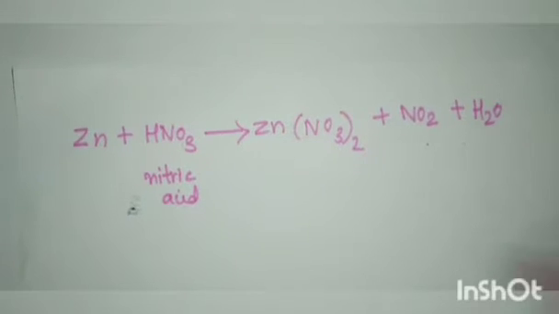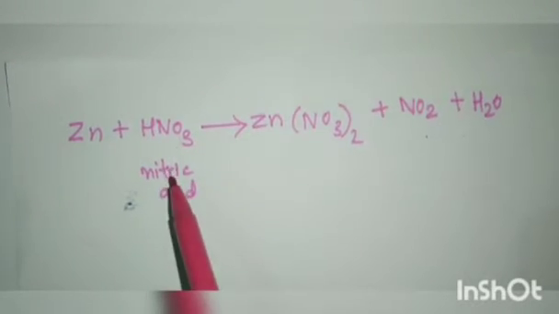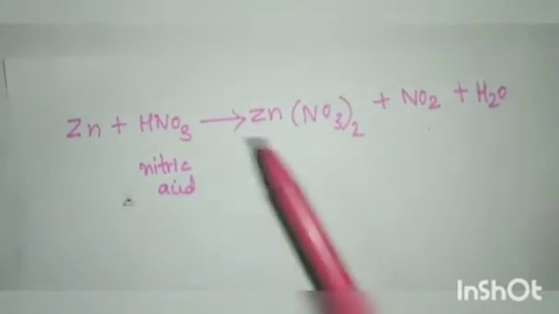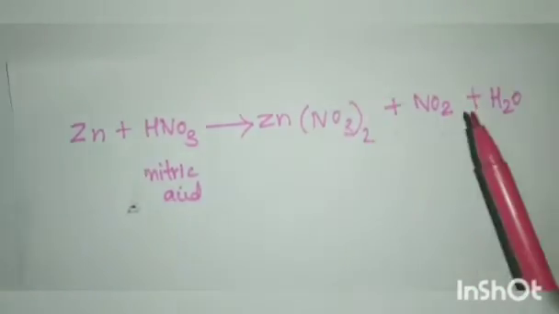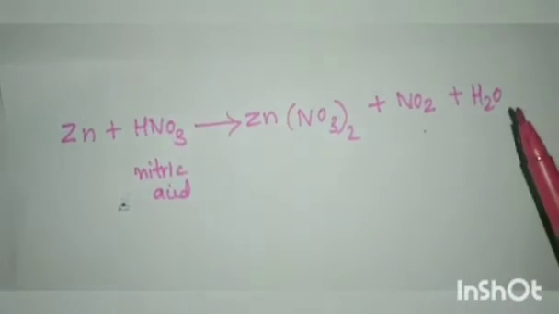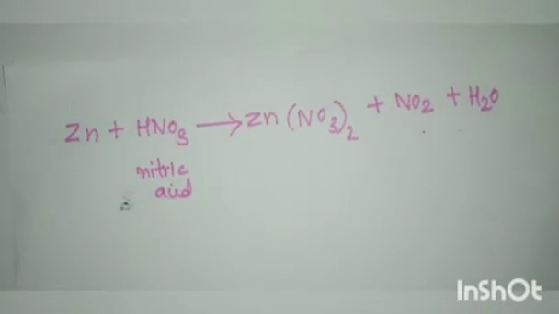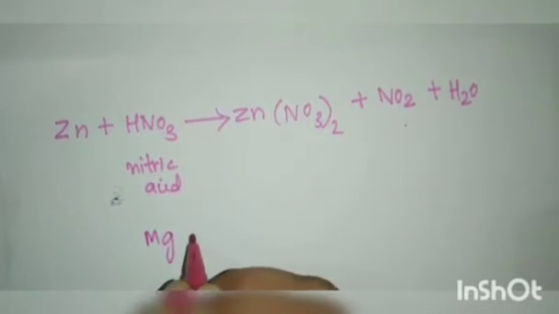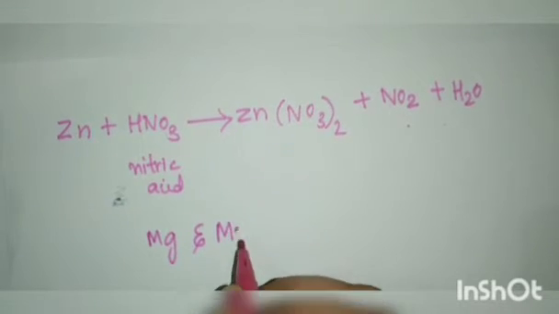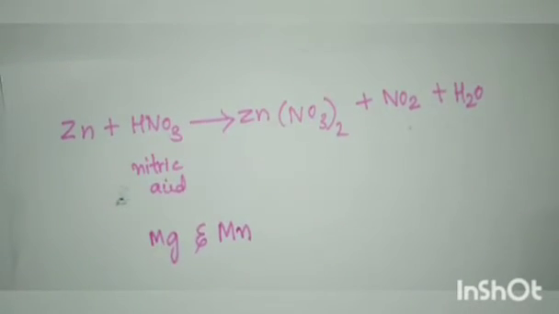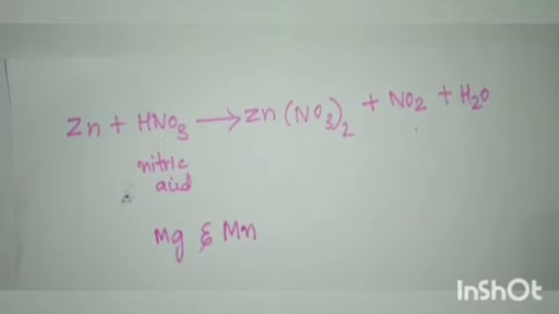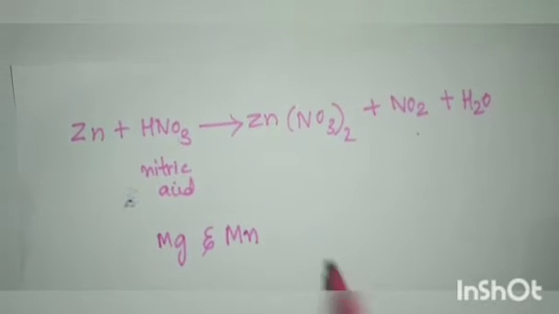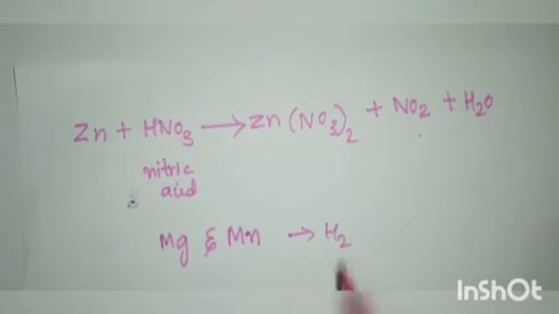These are the two oxidizing forms of nitrogen oxide. But there is another exceptional case. ನಾವು nitric acid ನ metals ಜೊತೆ react ಮಾಡಿದಾಗ hydrogen evolution ಆಗೋದಿಲ್ಲ. Instead, they'll produce zinc nitrate and nitrogen oxide and water is released. There are two other exceptions, magnesium and manganese. Manganese and magnesium react with very dilute HNO3 to evolve hydrogen gas.